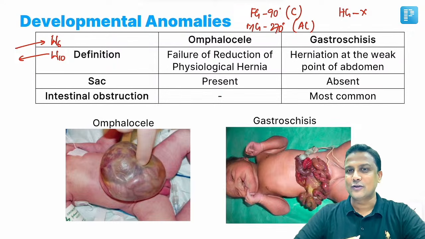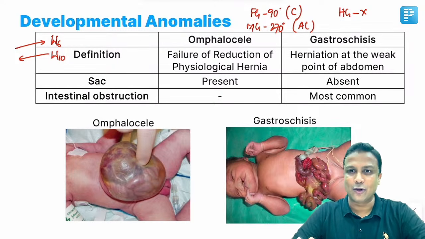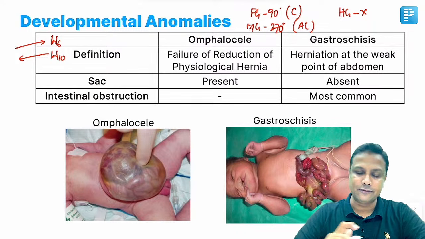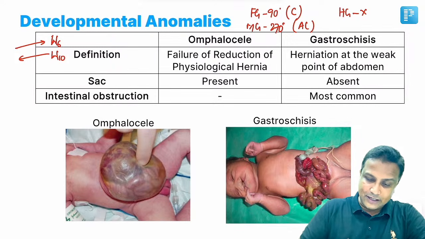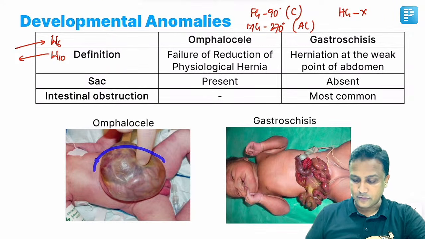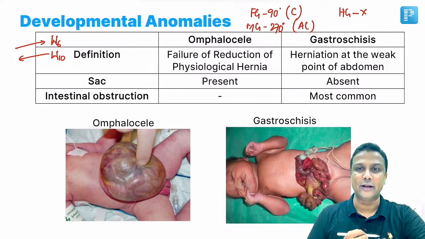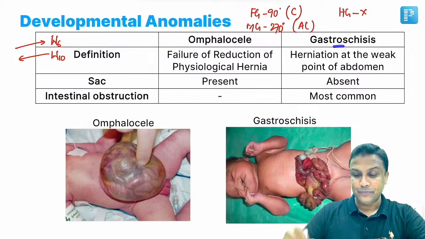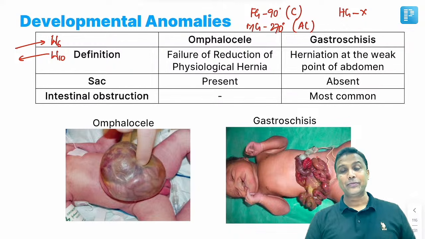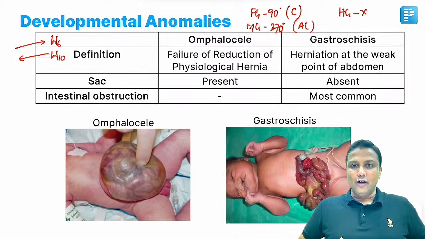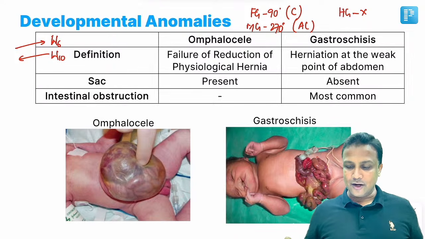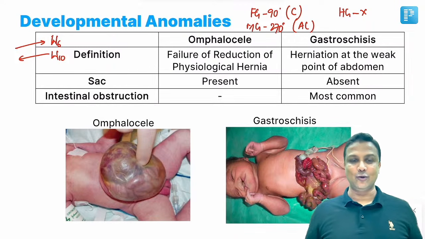Now in some babies, what is going to happen? Unfortunately, the midgut comes outside but does not reduce back. It will not be reduced back, and that condition is referred to as omphalocele. So failure of reduction of physiological hernia is omphalocele, which is surrounded by a sac-like structure. The sac is present here. But what about gastroschisis? In gastroschisis, it is not about the physiological hernia. The anterior abdominal wall will be very weak and ruptured, and the coils of intestines come out. Remember, they are not covered by a sac here. The sac is not present here.